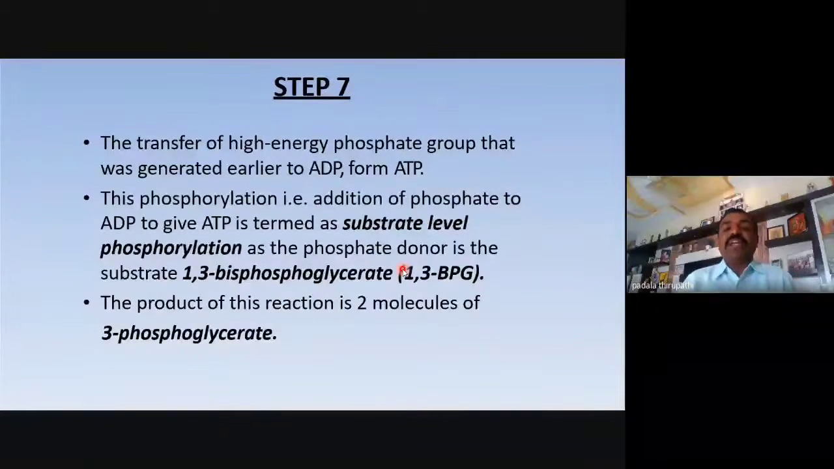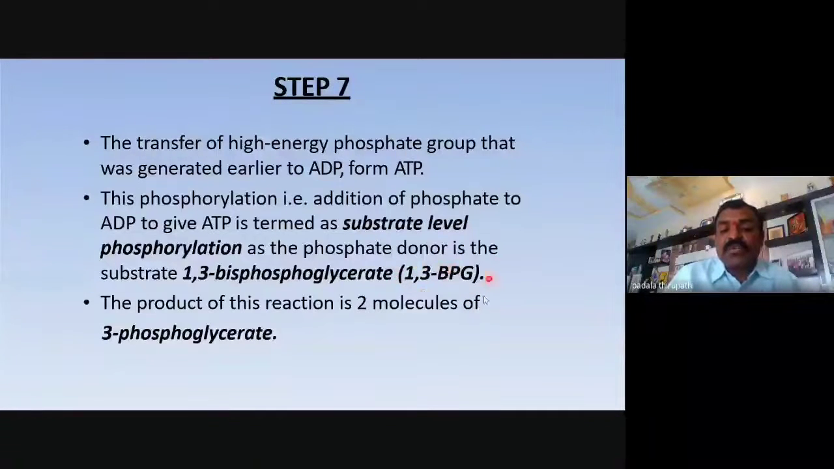Now the seventh step: the transfer of the high energy phosphate group that was generated earlier to ADP. This is phosphorylation. So the seventh step is phosphorylation. We can also call it substrate level phosphorylation. Which type of phosphorylation? Substrate level phosphorylation. This phosphorylation, that is addition of phosphate to ADP to give adenosine triphosphate, is termed substrate level phosphorylation, as the phosphate donor is the substrate 1,3-bisphosphoglycerate.